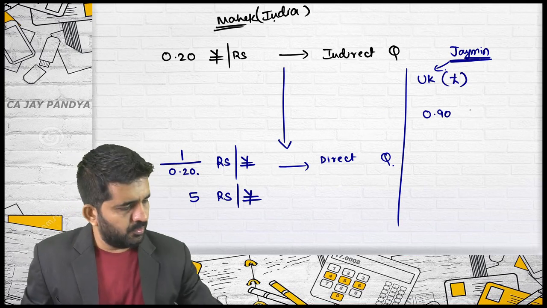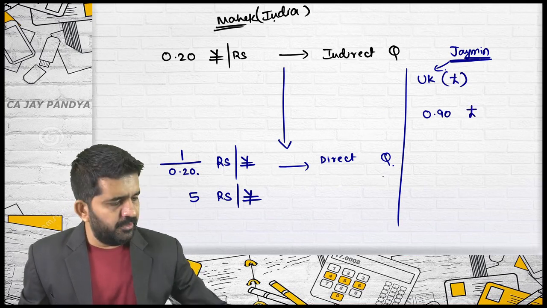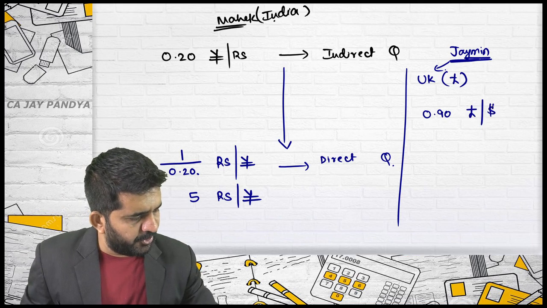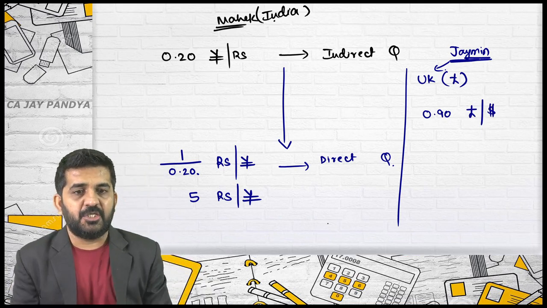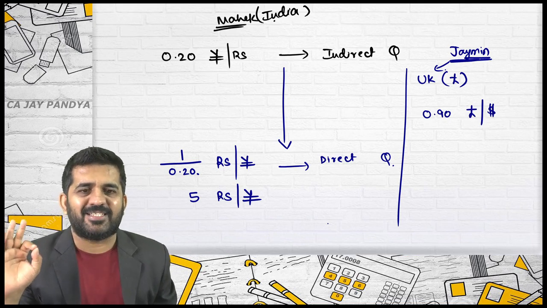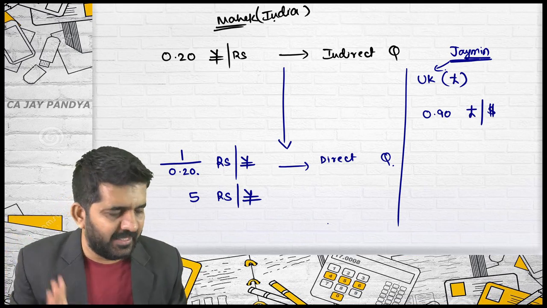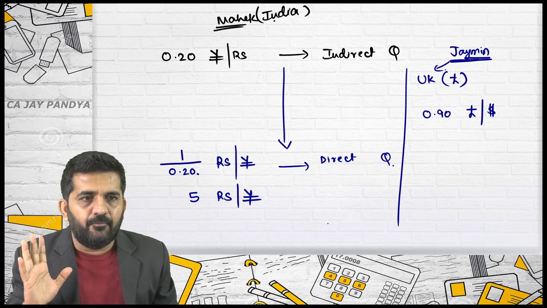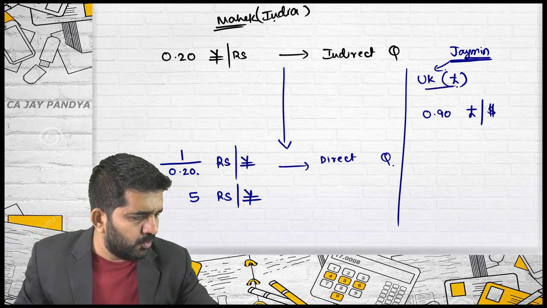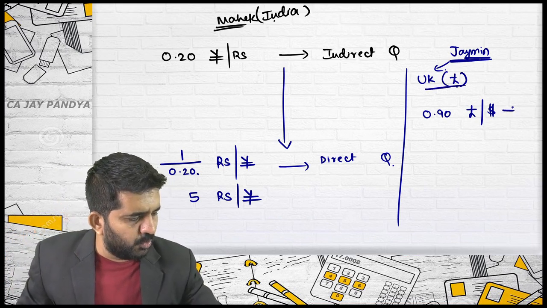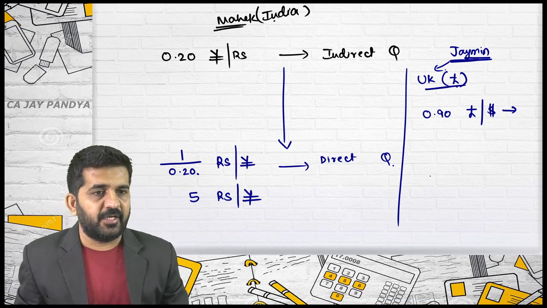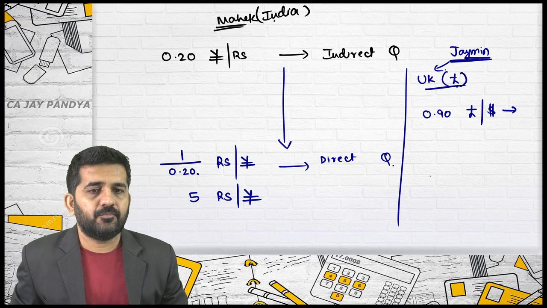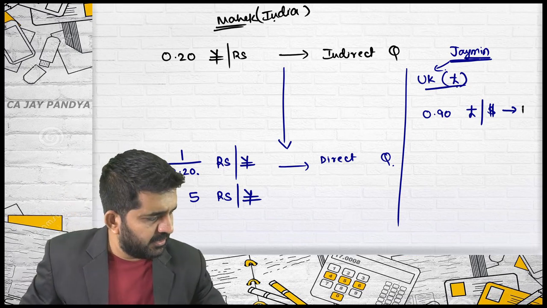The rate quoted is 0.90 pound per dollar. I have not included rupees anywhere; rupees is not concerned. You are staying in the United Kingdom, England. For Jaimin, is this quote a direct quote or an indirect quote? Direct quote. Think again. Sure, sir, direct quote. This is a direct quote for you.